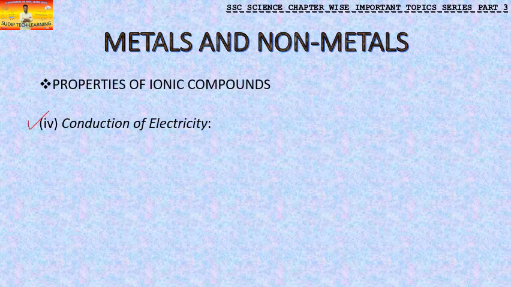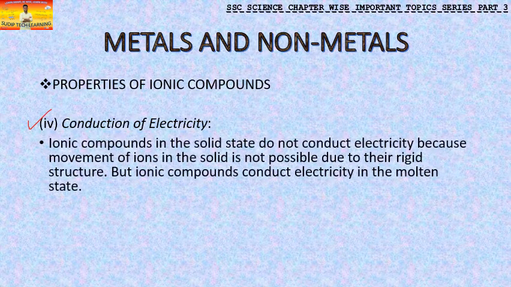Fourth part is conduction of electricity. Ionic compounds in solid state do not conduct electricity. Again, the reason is simple; the same reason is applying again and again. Ionic compounds are made with two oppositely charged ions, cation and anion.